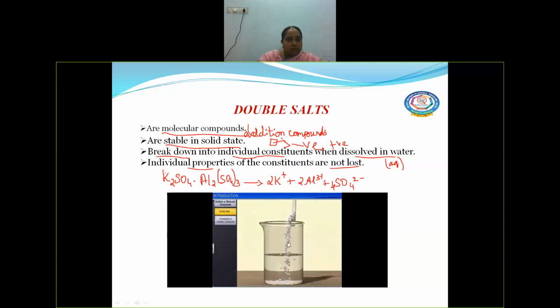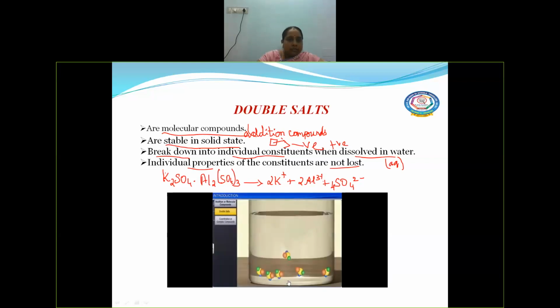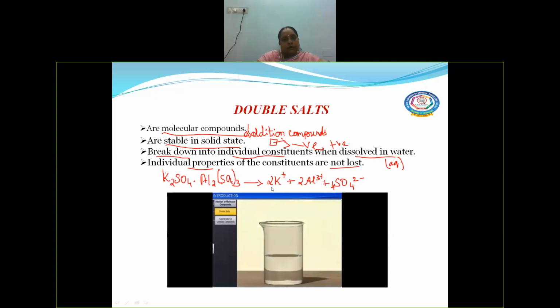But when it is dissolved in water, see, it can produce the ions, right? And it is completely dissolved here, see, producing the ions. Okay, but they will retain their individual property in aqueous solution. So that's why we call them double salt. For example, if it is potash alum, then it produces 2 K plus ions and 2 Al3 plus ions and 4 SO4 2 minus ions. Right? Okay.